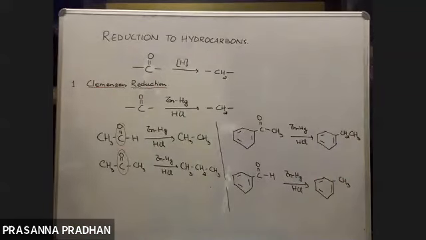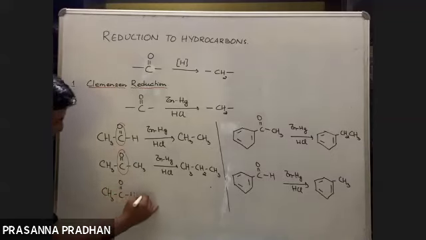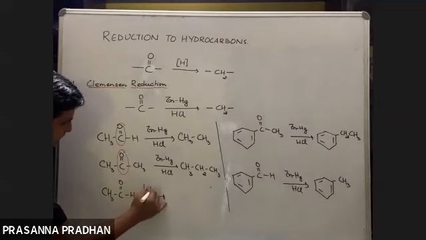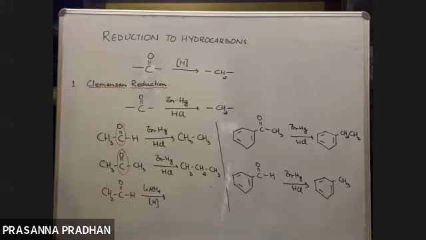Now, what if I use a normal reducing agent, lithium aluminum hydride out here? If I have acetaldehyde, tell me, if I use lithium aluminum hydride, what will I get? This is a normal reducing agent. Or sodium borohydride, or hydrogen nickel. What do I get out here? I have told you this many times.